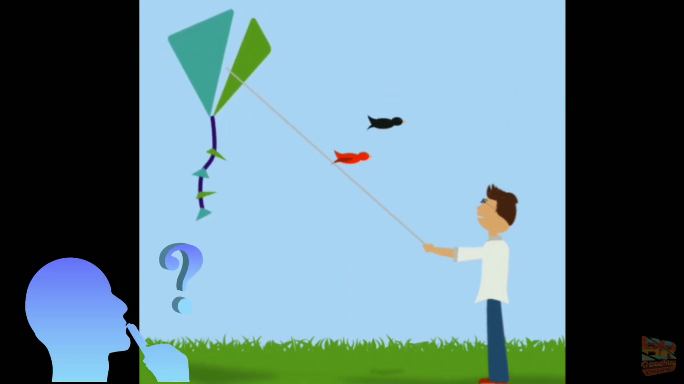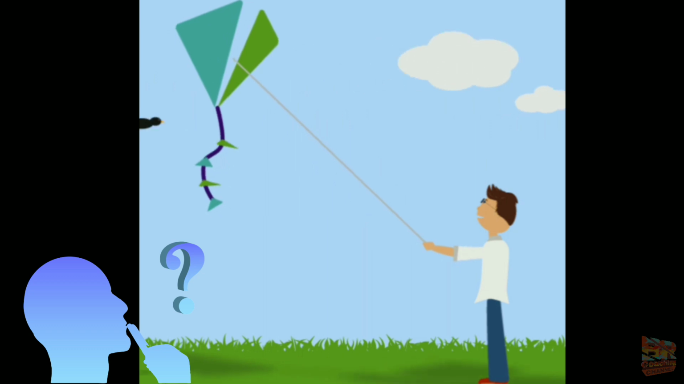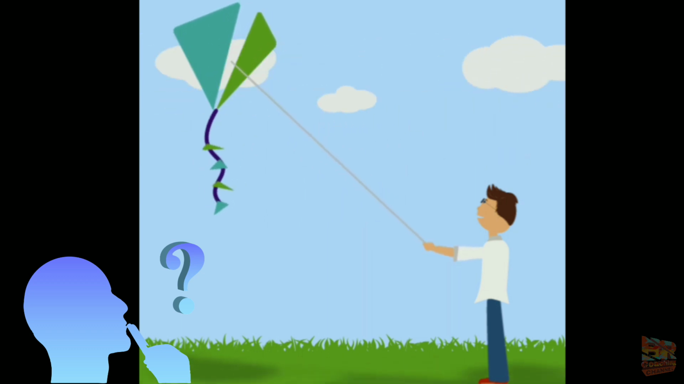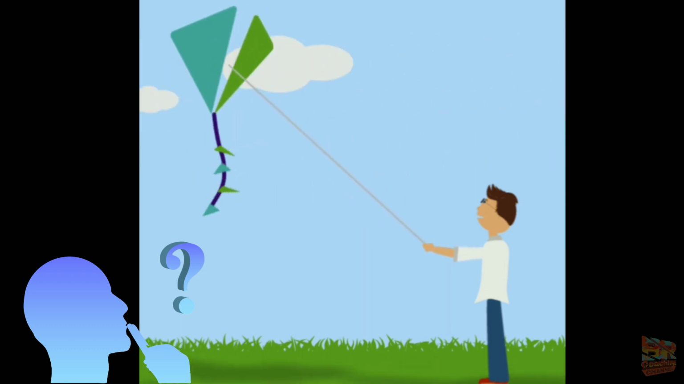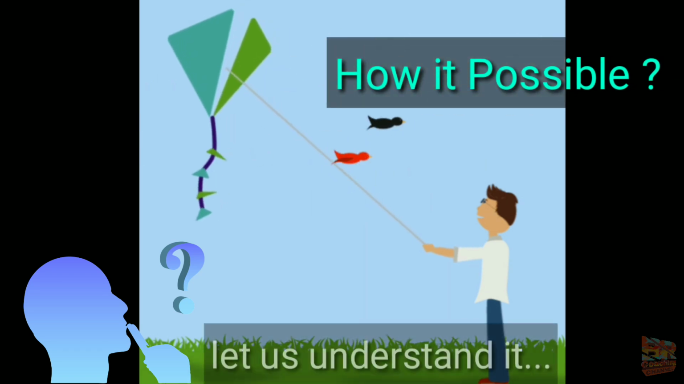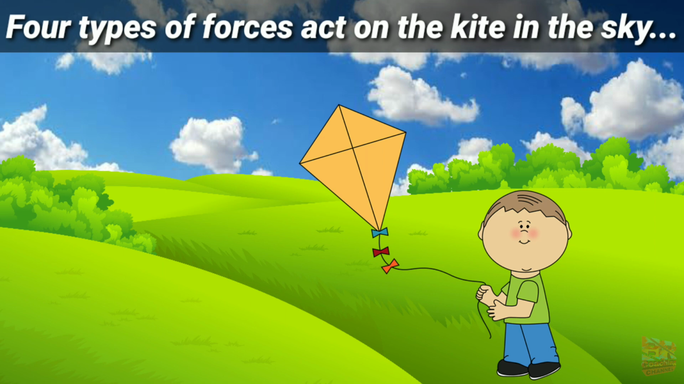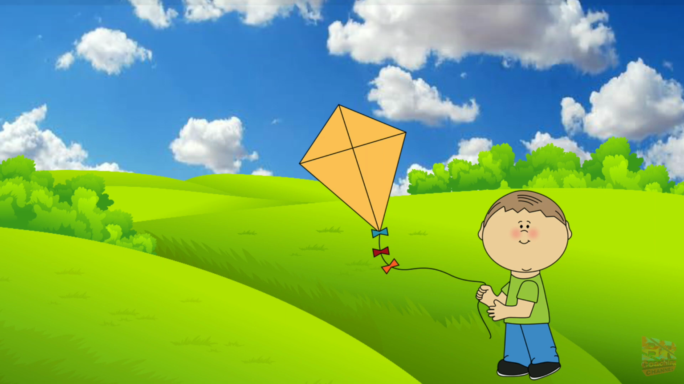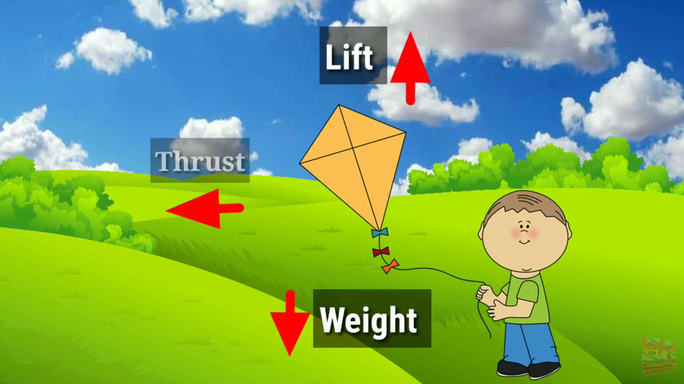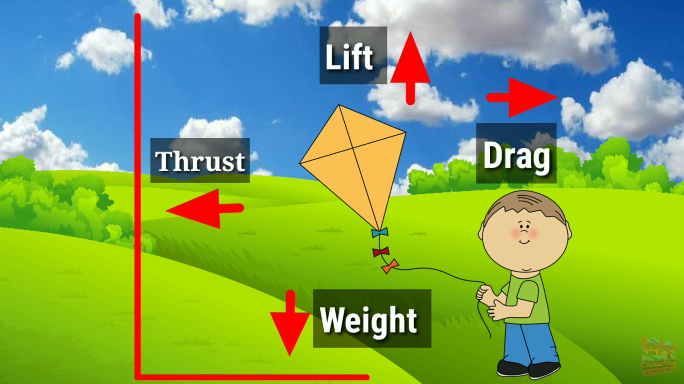But here a question arises in our mind. When we see in the sky, the kite easily flies and remains constant for some time. How is it possible? So let us understand it from the physics point of view. There are four types of forces that act on the kite in the sky: lift, weight, thrust and drag. Let us understand these forces one by one.